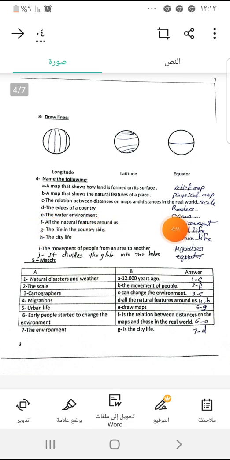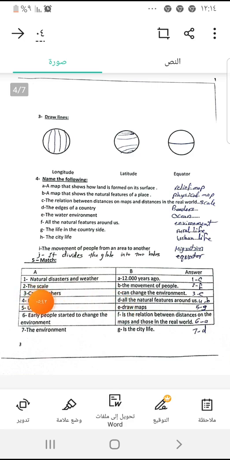The water environment, this is the ocean. All the natural features around us, this is the definition of the environment. The life in the countryside. Countryside means the villages. This is the rural life. The city life is called urban life. The movement of people from an area to another, this is migration. What divides the globe into two halves? This one. What is this? This is the equator. Here, the matching question. Natural disasters and weather can do what? Sea can change the environment.